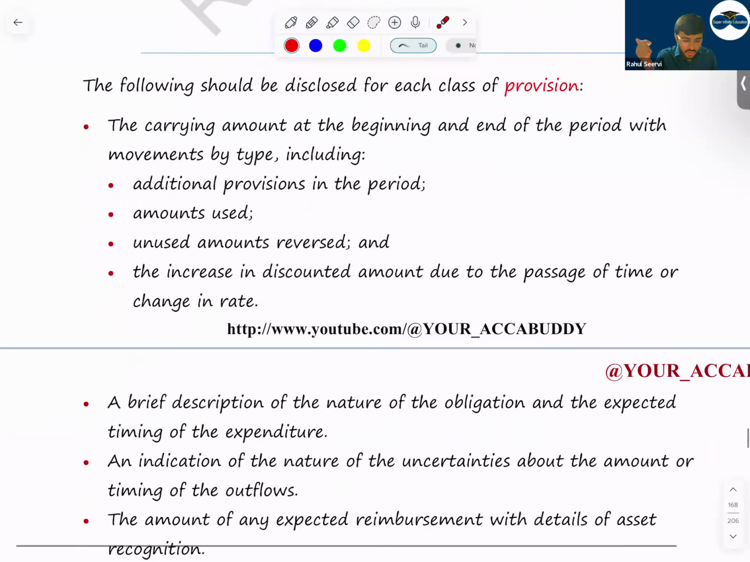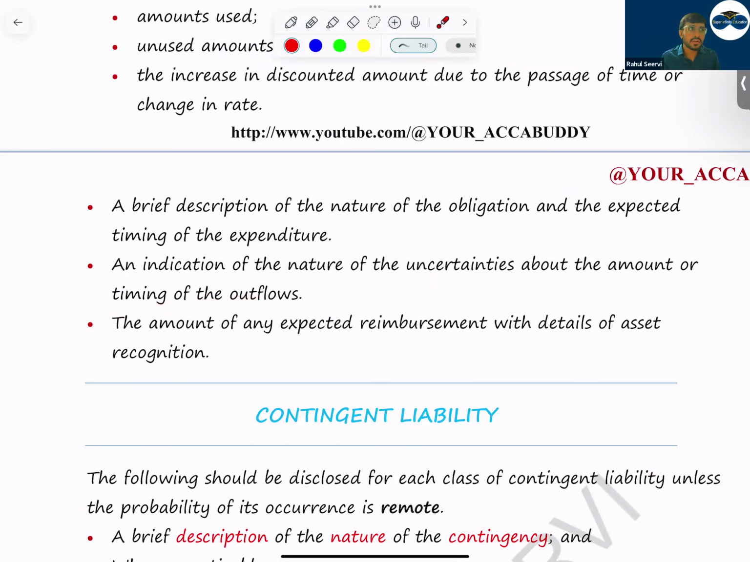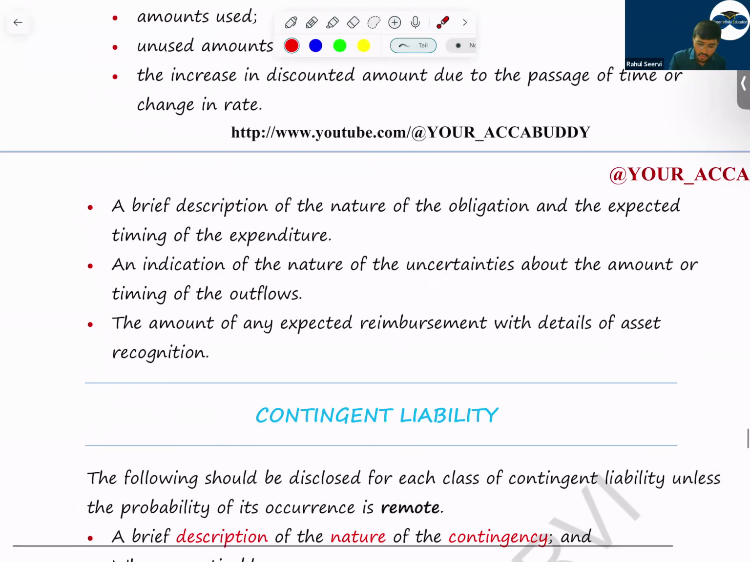Then you have to mention some uncertainty regarding this one, regarding the timing of the outflow, etc., and the amount of any expected reimbursement with detail of asset recognition. If there is any reimbursement, that also you should provide, whether it will be an asset or not. If it's an asset, why do you say it's an asset? It's virtually certain. What is the evidence? Provide that or disclose it.